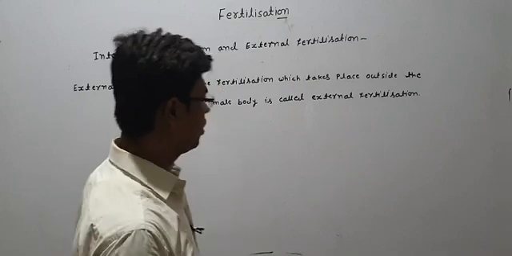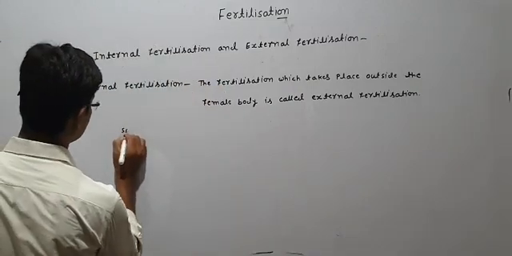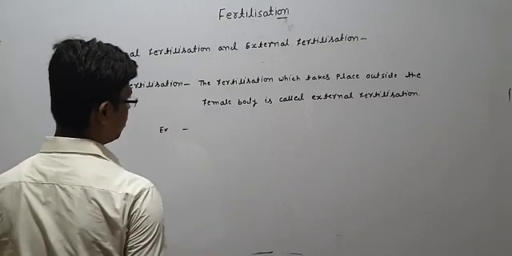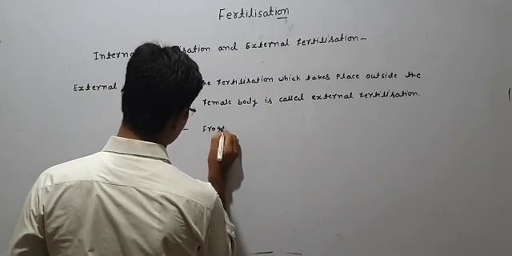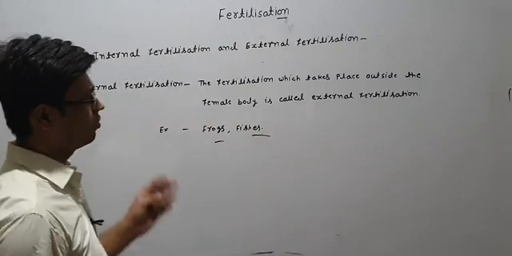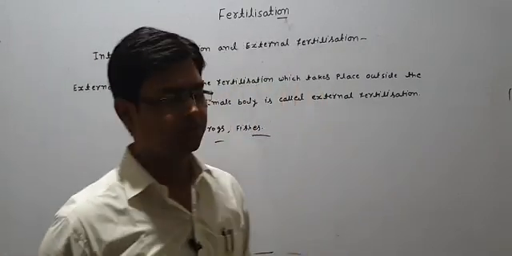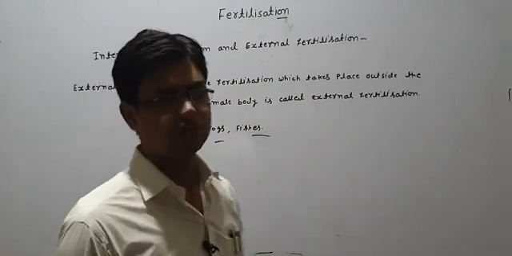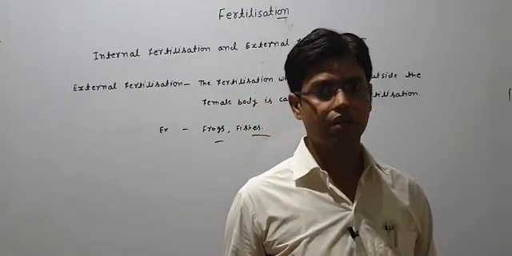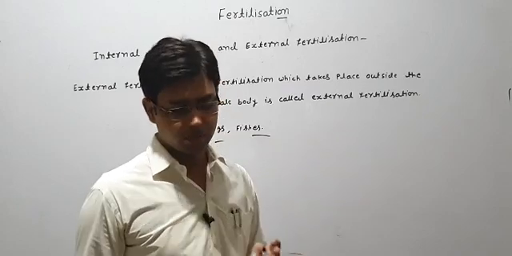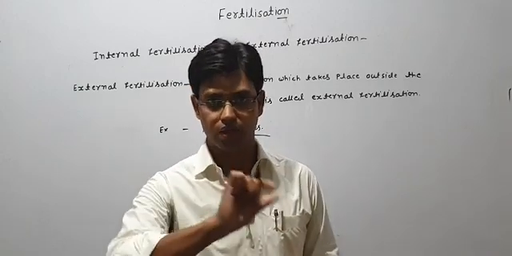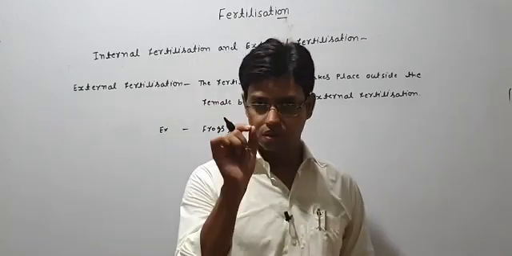Actually, what happens, students? I will give some examples of organisms in which this is practiced. Frogs, fishes, these are common examples. The frog is the most common example. In this case, fertilization does not take place inside the female body. We have studied in junior classes also that male frog and female frog are there, and on the bank of the river the female lays her eggs.